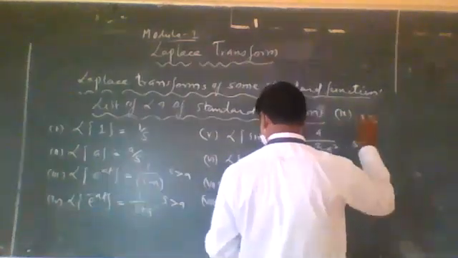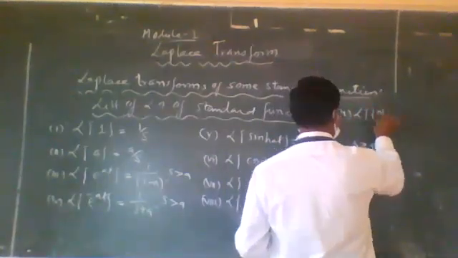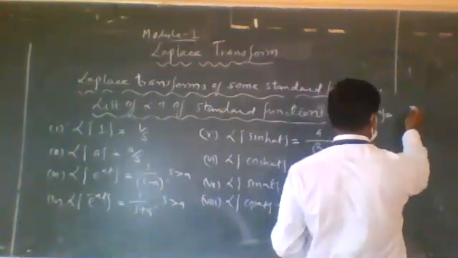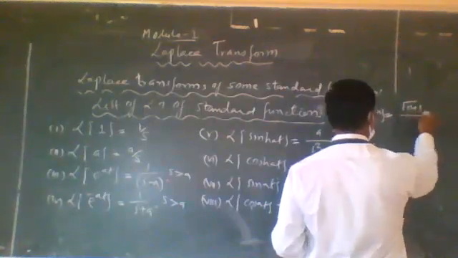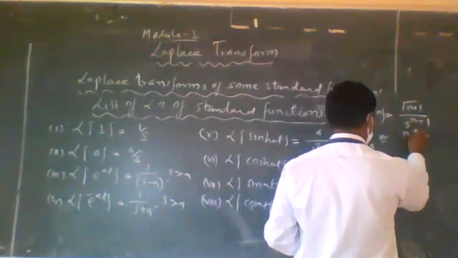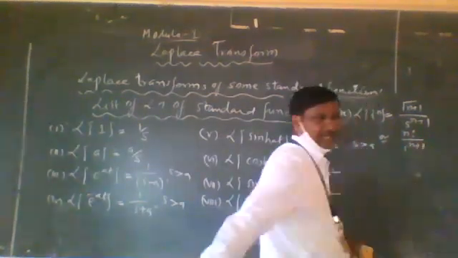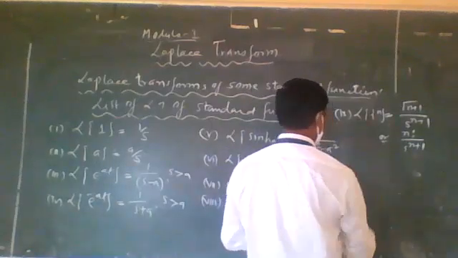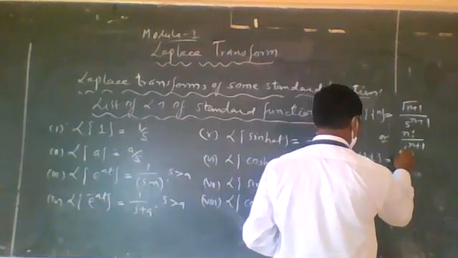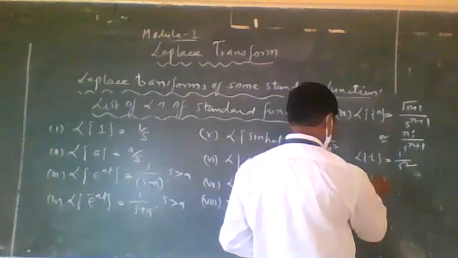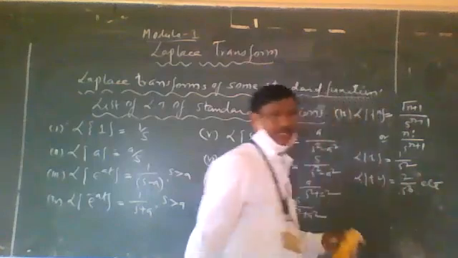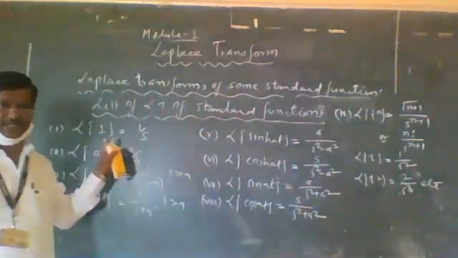Next one is the ninth. The LP of t raised to n is equal to gamma n plus 1 divided by s raised to n plus 1, or n factorial divided by s raised to n plus 1. And in particular cases, LP of t is equal to 1 divided by s square, LP of t square is equal to 2 divided by s cube, etc. So these are all the standard functions of the Laplace transforms.